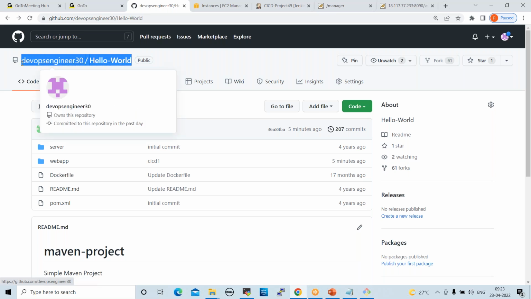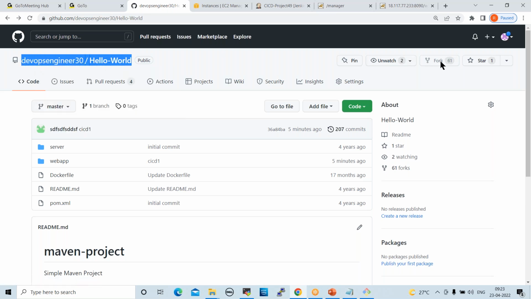After that, click on fork. This will be added into your GitHub account because it is a public repository. Anyone can add this. You can search this name and click on fork. Then this will be added into your GitHub account.